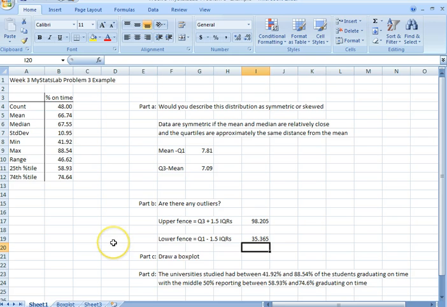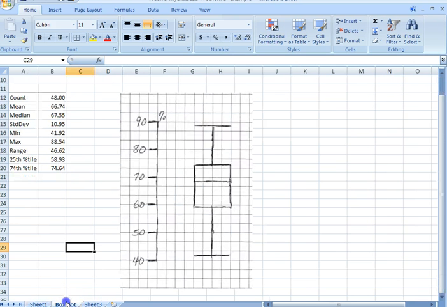Part C asks us to draw a box plot. And what I've done, let's click over to that now, is I've actually drawn the box plot. When we're using PHStat2, if we have the raw data, it will create a nice box plot for us. In this case, we only had summary data, so I decided to go ahead and draw it as the problem asked.